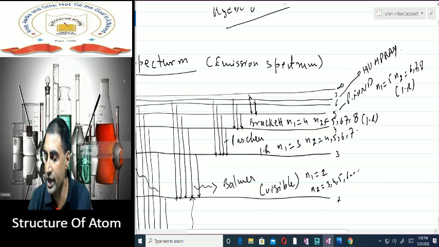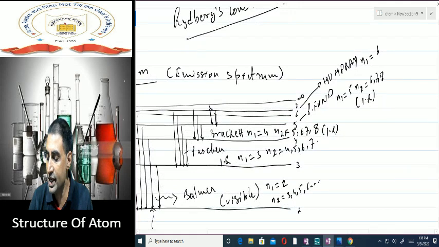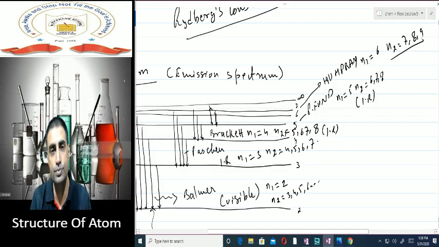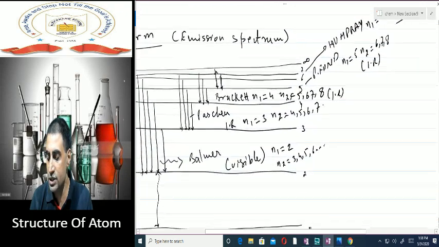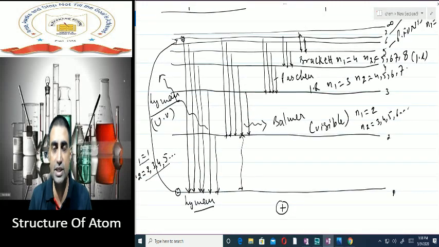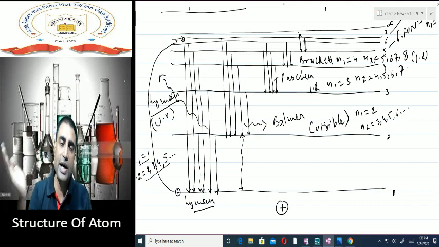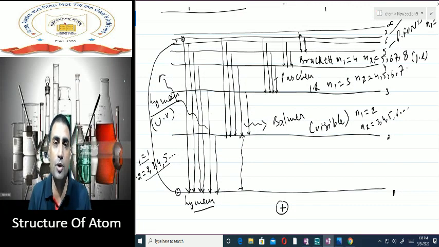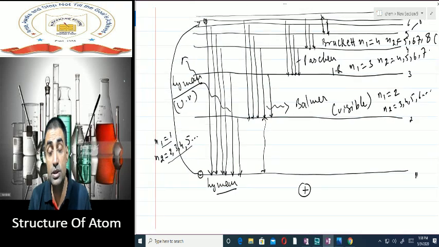For Humphrey, N1 is 6 and N2 is more than 6, that is 7, 8, 9, something like this. So this is what the hydrogen spectrum is. An electron present in the first shell gains energy and jumps from the first shell to any other shell. If it comes back to the first shell, it will lose a large amount of energy. That lies in the Lyman series, and since it is very high energy, it is in the ultraviolet region.